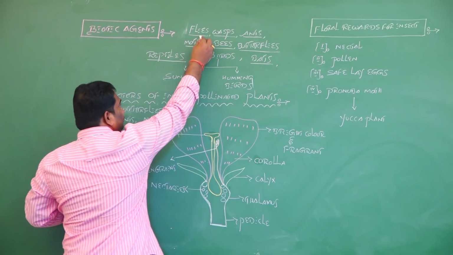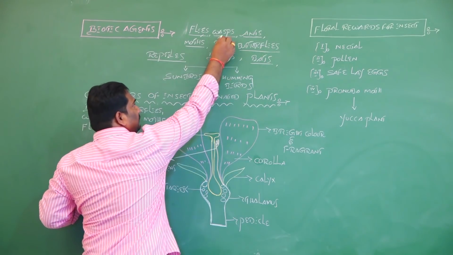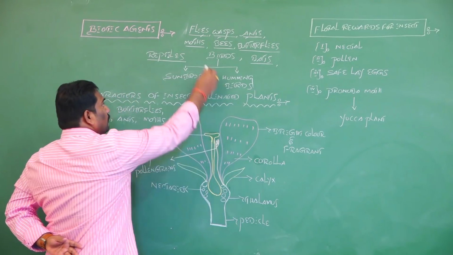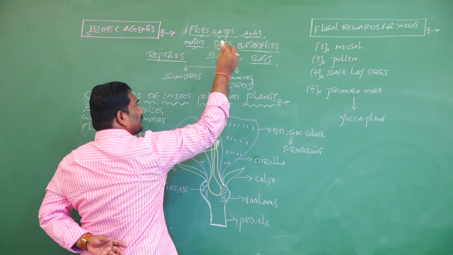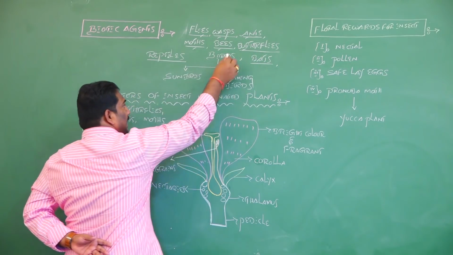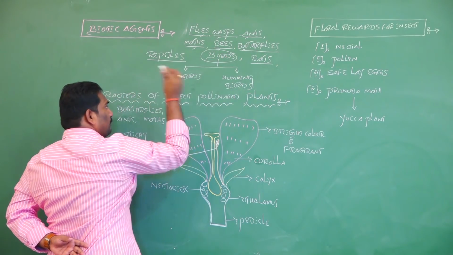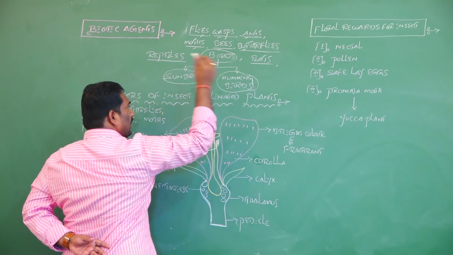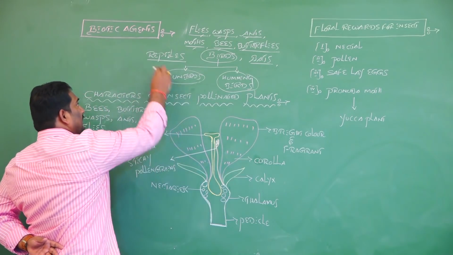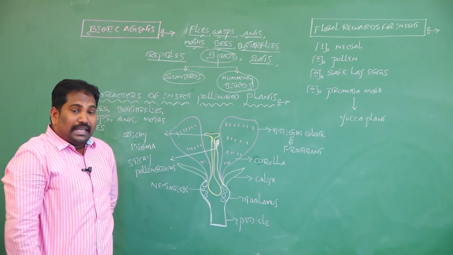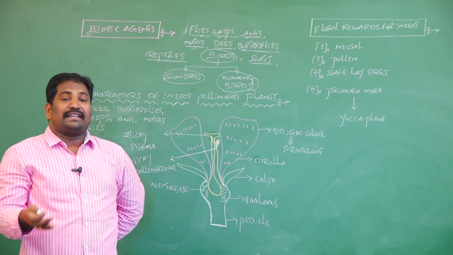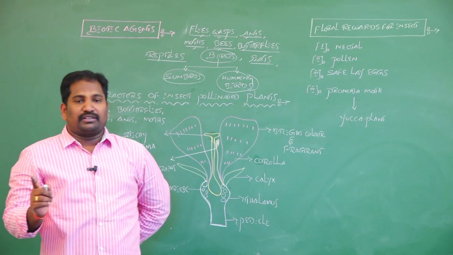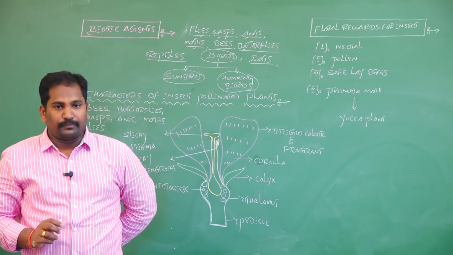Flies, wasps, ants, moths, bees, butterflies and birds like sunbirds and hummingbirds and bats and some reptiles, even some higher primates like lemur also act as the biotic agents for transfer of pollen grains during cross pollination.